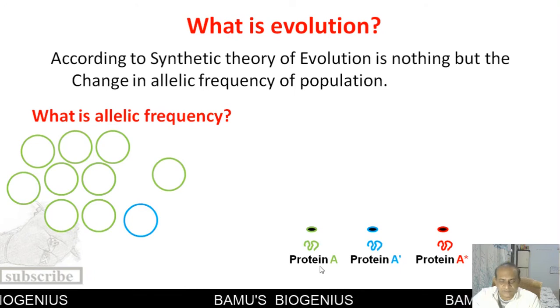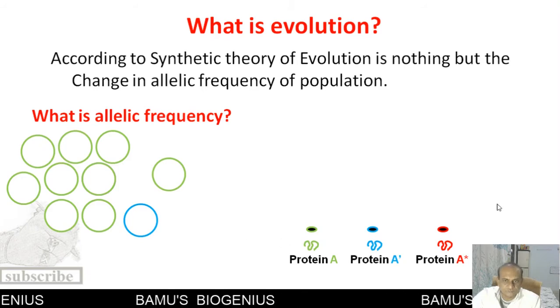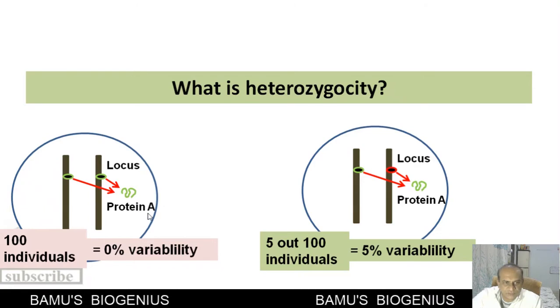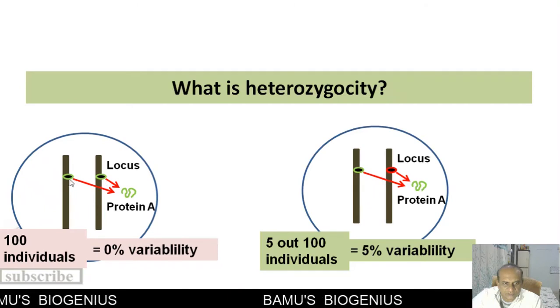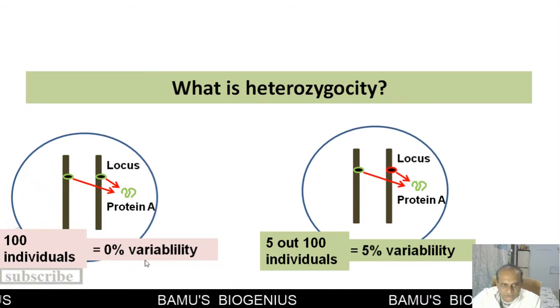So this is known as polymorphism, or we can say that in a population, heterozygosity is there. What do you mean by heterozygosity? You can see here, this is the individual, and this individual has two chromosomes, and on each chromosome the same dominant gene is there. So this is homozygous. That means in this individual, for this particular locus, 0% variability is there.